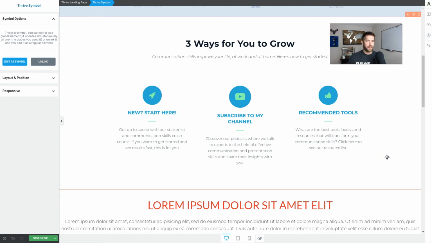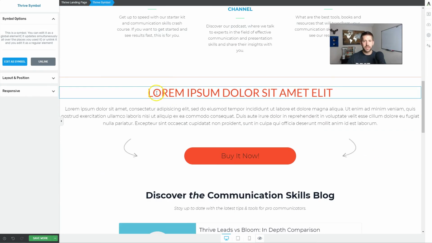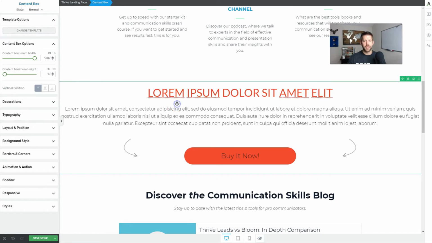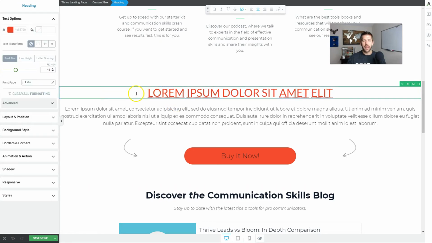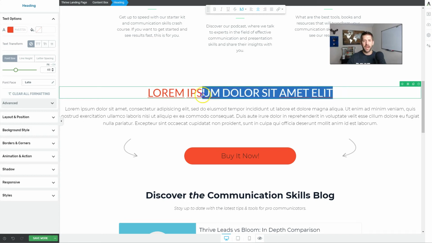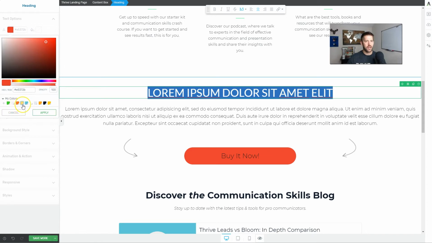Another speed benefit of using Thrive is they've recently released their global colors. Let me show you what that is real quick. So if this headline, I pulled this call to action in, but if this is not quite to my styling, I can highlight over it, go to my text colors, and I have actually created some global colors here. You can tell they're global. You can maybe see there, it has like a little hash mark in the bottom right corner of the area.